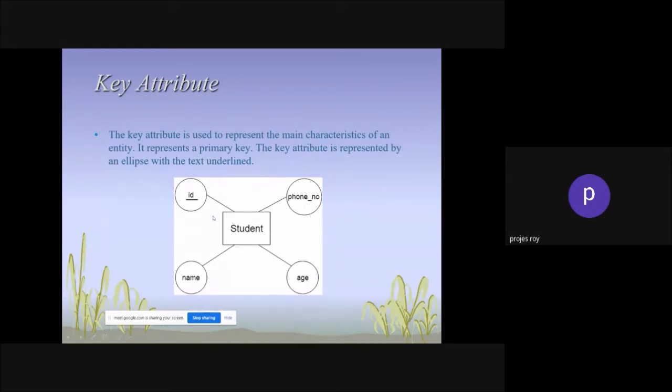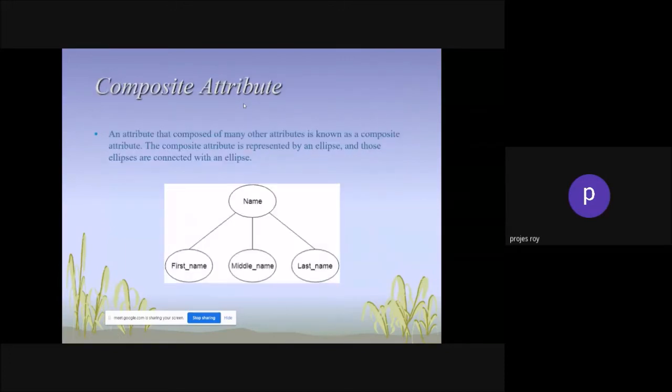Suppose I have two daughters, and both daughters have given my phone number, right? So the phone number can be the same, but my daughter's or my son's ID will be different. It will be unique. That's why we have to choose a key attribute from a database.